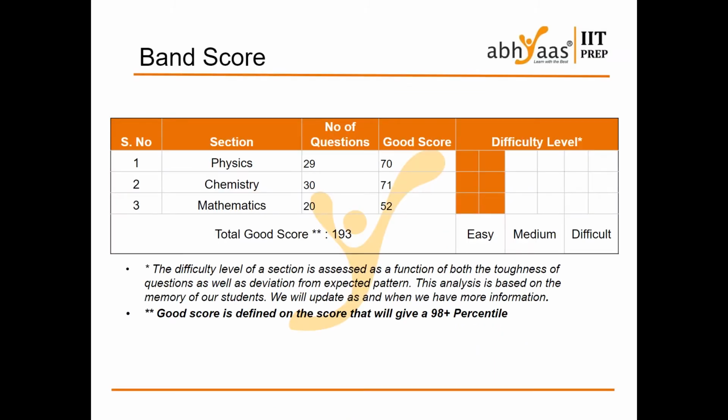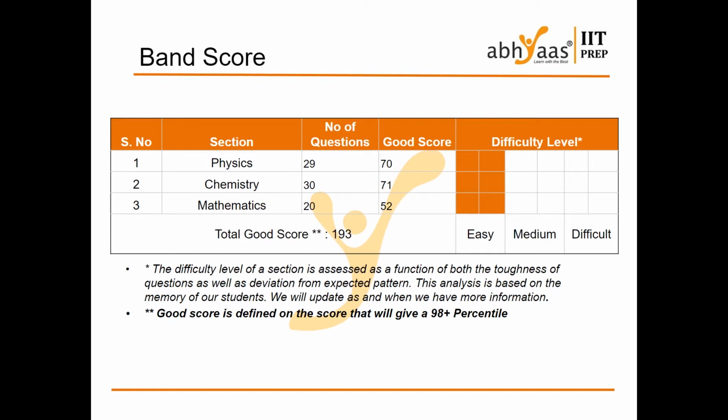Band score is generally calculated based on a formula within our database, which is based upon the toughness of the questions and also how much the question has deviated from the expected pattern. So this is about the formula, and we have calculated based on the questions collected. Here we have collected 29 questions in physics, 30 questions in chemistry and 20 questions only in mathematics.